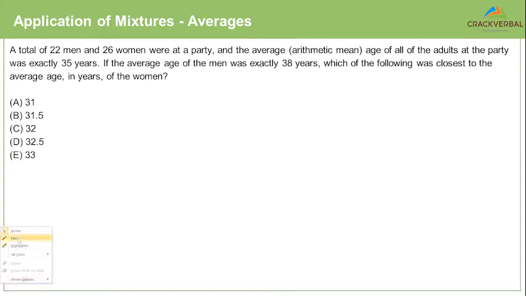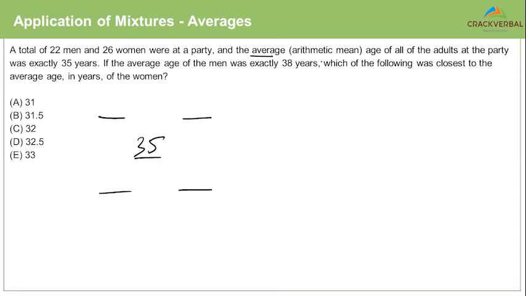So let's look at how to draw the diagram here. Remember in the alligation diagram, there are 5 components. If any 4 components are given, you can always find out the 5th component. As simple as that. Remember, the average values will always come at the top. The average age of all the adults, which is a mixture of women and men. So the mixture value is 35.